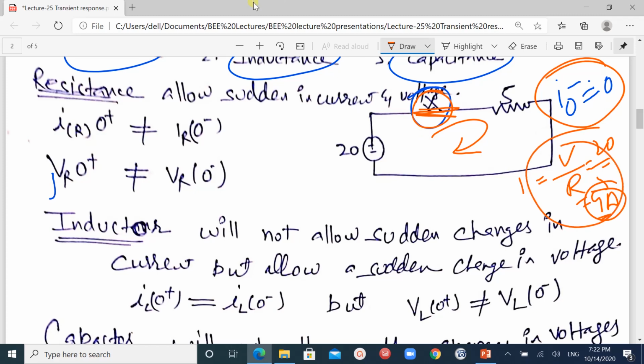It means that the current IR at 0 plus, just after switching on, is not equal to the value before switching on. Similarly, the voltage after switching on is not equal to the voltage before switching on. So this is about the resistance.